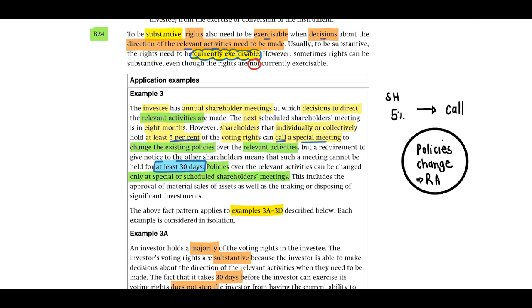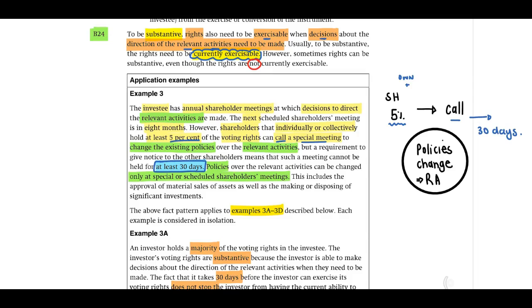But a requirement to give notice to the other shareholders means that such a meeting cannot be held for at least 30 days. Therefore, if you look at the right side of your screen for me, please. They indicate to us that shareholders that individually or collectively, therefore on its own or together, own 5%, can call a special meeting to change existing policies. But this special meeting cannot be held for at least 30 days because they need to give notice to the other shareholders of 30 days.